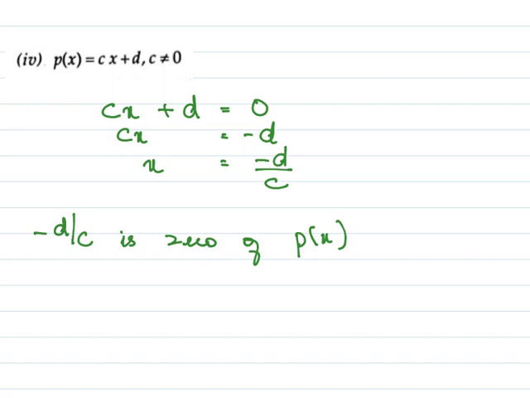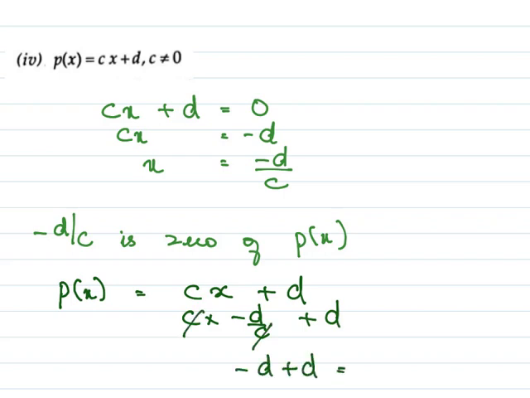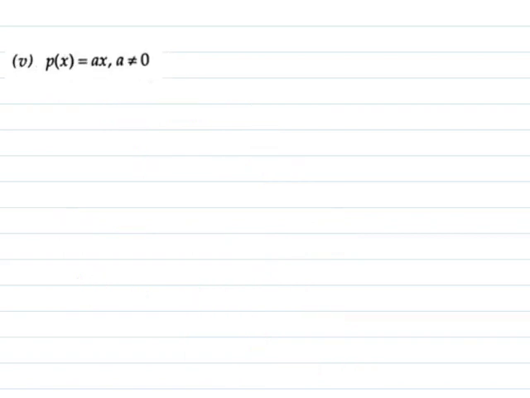Let's check up and see, is it a 0? So we know p of x is cx plus d. Now wherever there is x, we will put minus d by c to check if it is a 0. So c times minus d by c, plus d. So this cancels out. Minus d plus d equal to 0. Yes, it is a 0 of the polynomial.